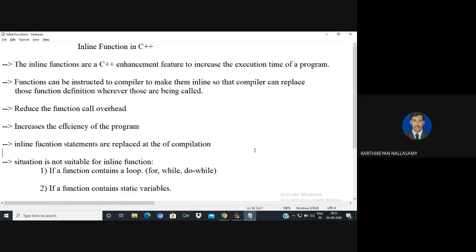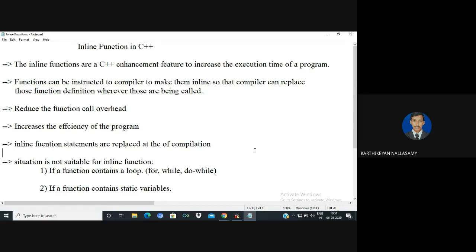It is like a function. But if you go with the concept of inline function, it reduces the function call overhead. It means that if an inline function is implemented in the code, the inline function is replaced at the time of compilation itself, so that it reduces the time taken for function call overhead.